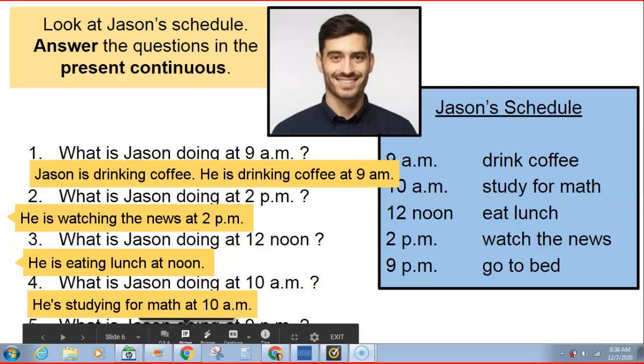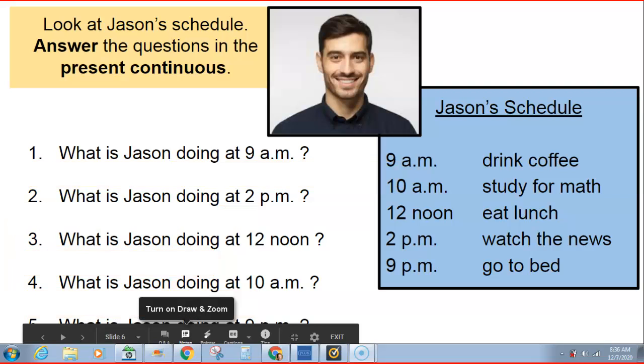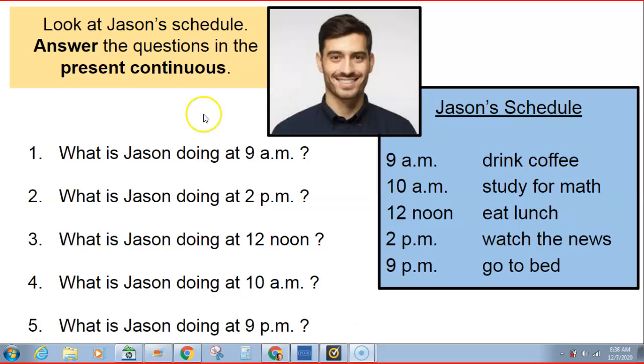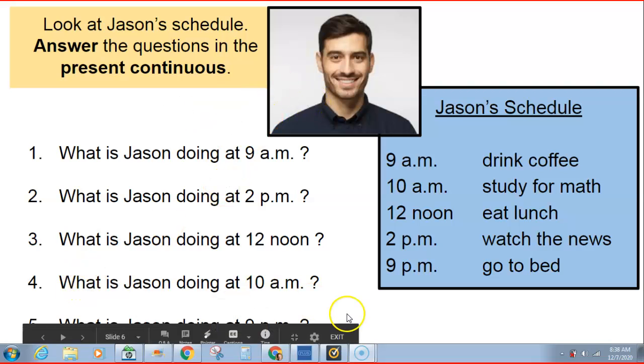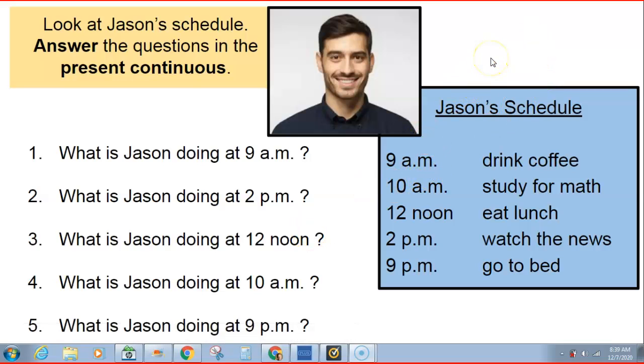All right, let me move the screen here a little bit so we can see it. Give me 1 second. And how about the last one? Can you see number 5?